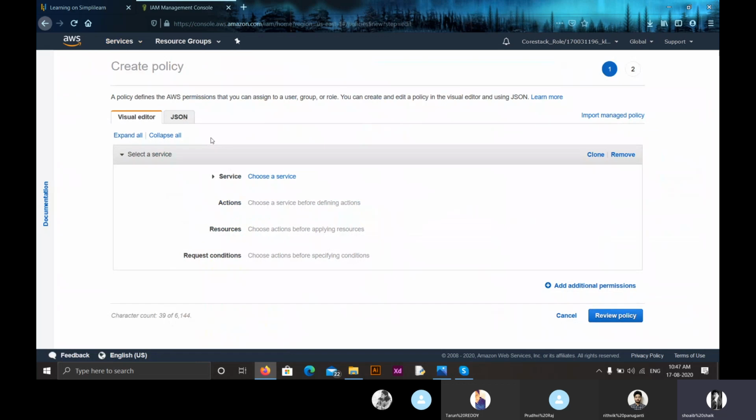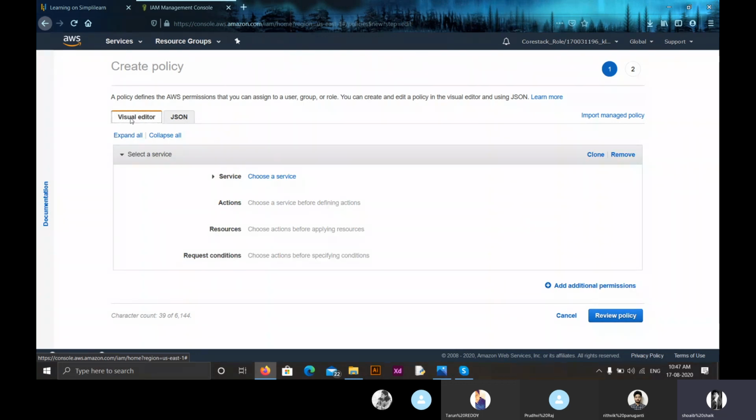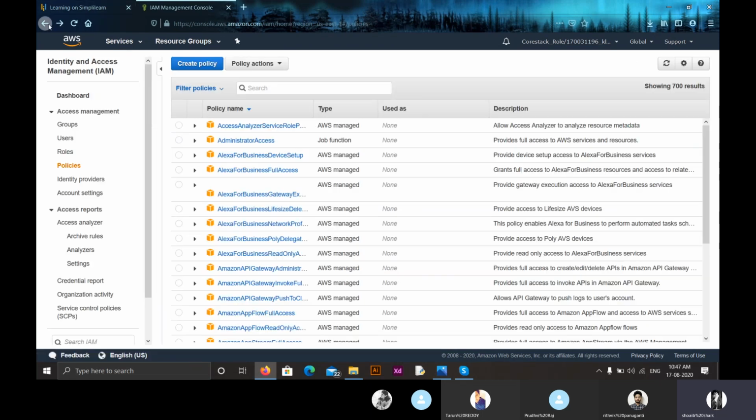There are 2 different options for creating a policy. One is JSON, that means through code we can create a policy. The second one is Visual Editor, where we have to select the service we want, the action we want, read or write, or all. Moving on, the resources, whether we want all the resources to be provided or a specific resource. Then click on review policy, give a name for your policy, and by clicking on create policy, the policy will be created. Then you can search your policy using the search button.